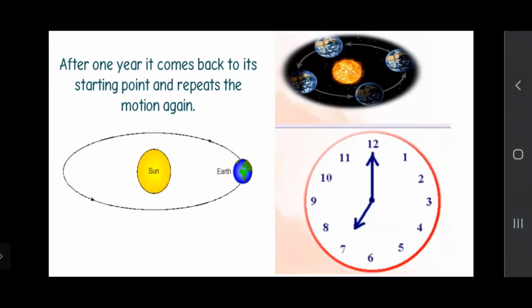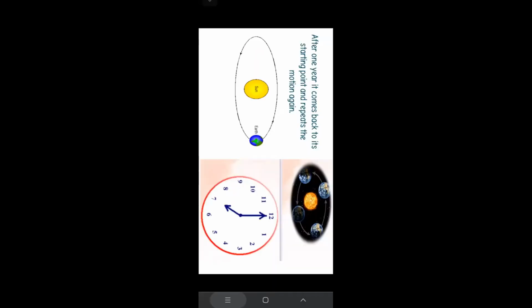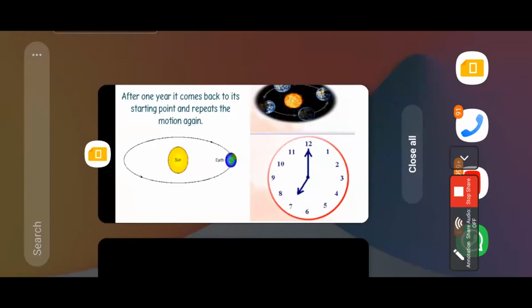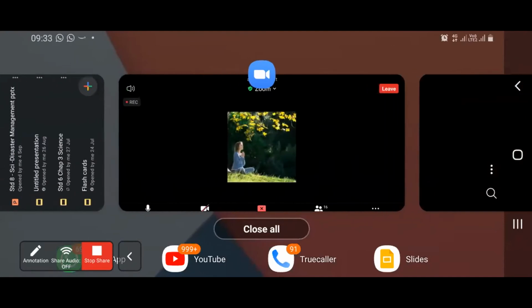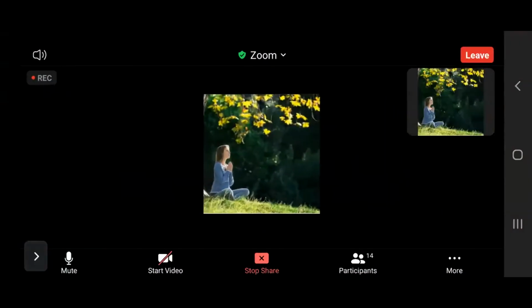So today we have completed linear motion. Can anyone tell me which two types of linear motion we had seen? Can you tell me which two types of linear motion we completed just now? What do you mean by motion? If an object is moving from one place to another, it is known as motion because its position is changing. So we can say that the object is in movement.